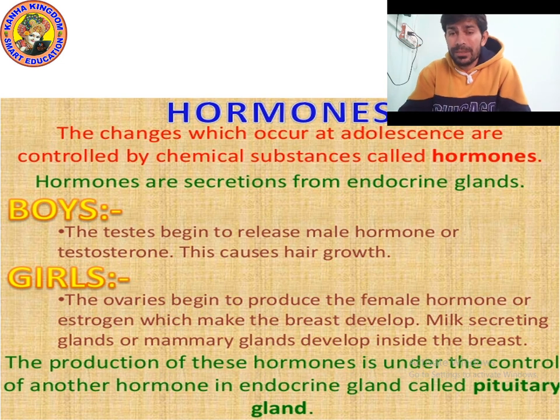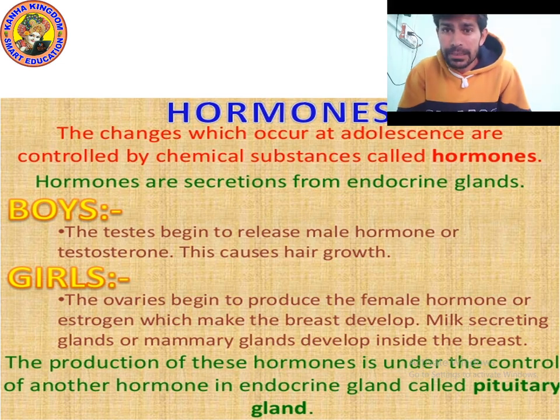So what is the function of estrogen? Because of estrogen, the breasts in girls start developing, which is a secondary sexual characteristic.